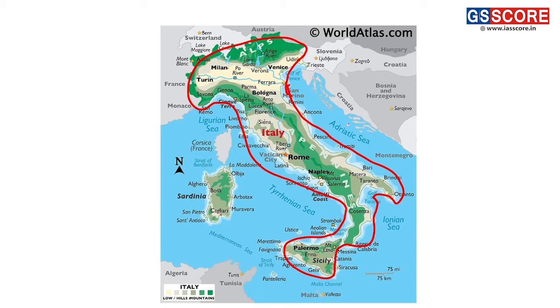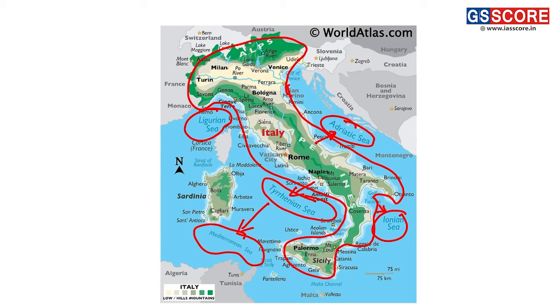Here we have towards the eastern side of Italy, Adriatic Sea. Towards the southern side we have Ionian Sea. Towards its western side we have Tyrrhenian Sea. Also towards the northern side we have Ligurian Sea, and towards this part we have Mediterranean Sea also.